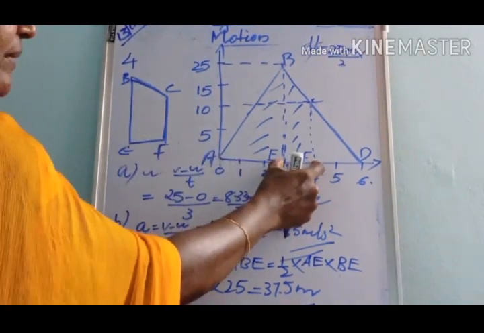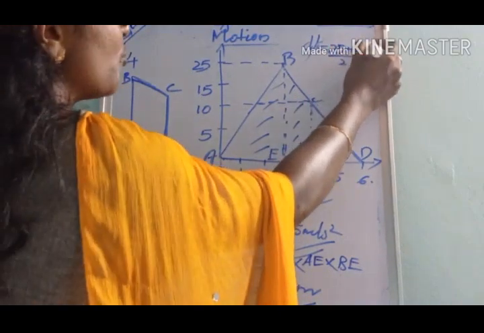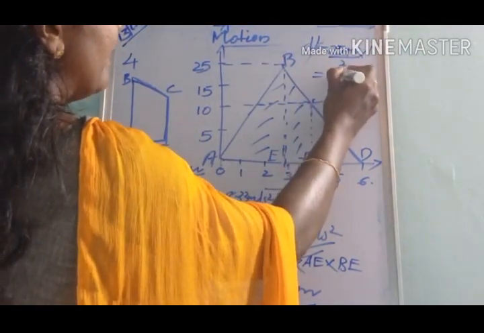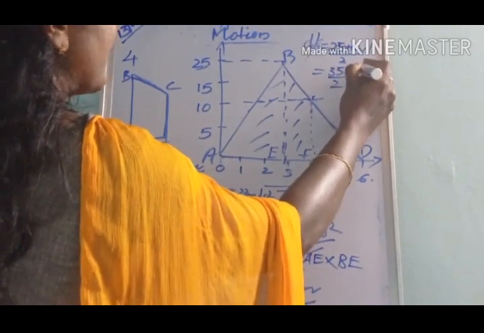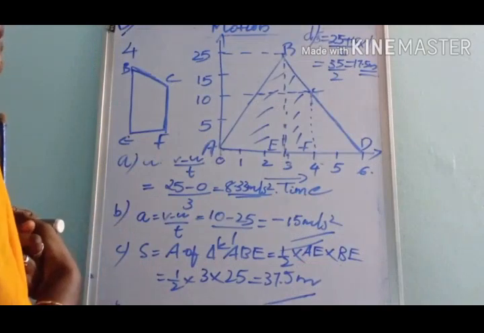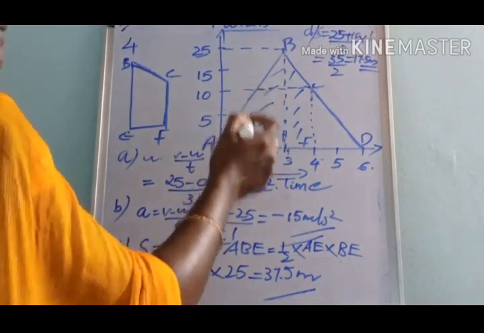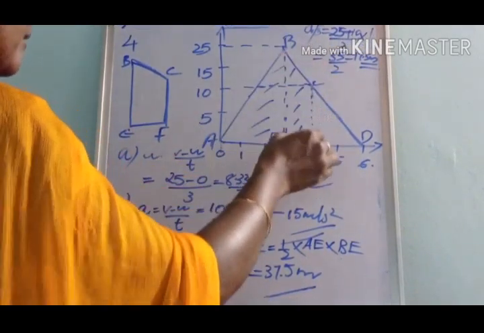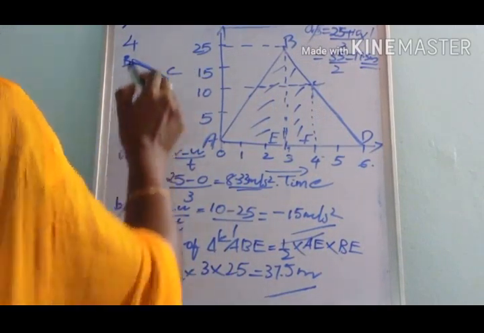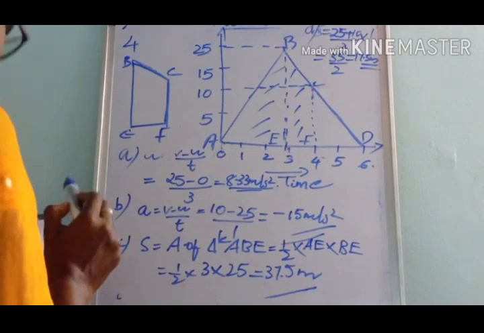EF is 4 minus 3, which is 1. So we got 35 divided by 2, equal to 17.5 meter. This is the distance travelled in the region BCFE.